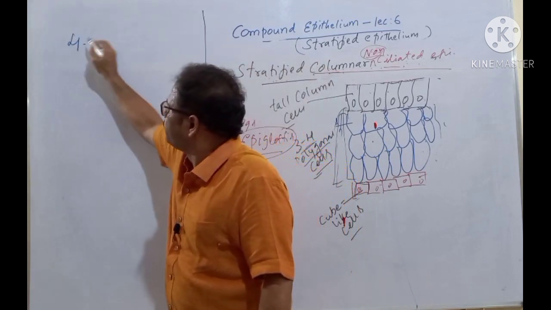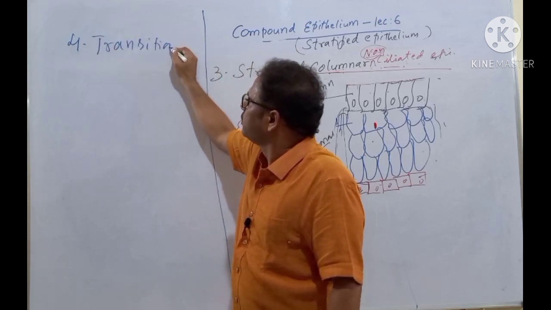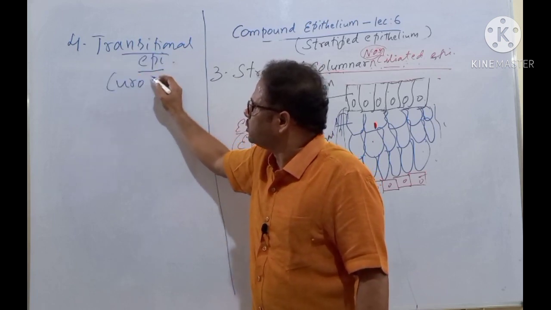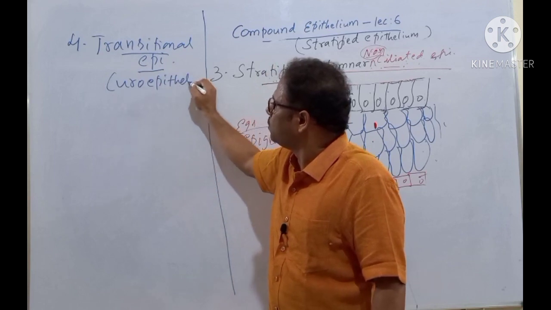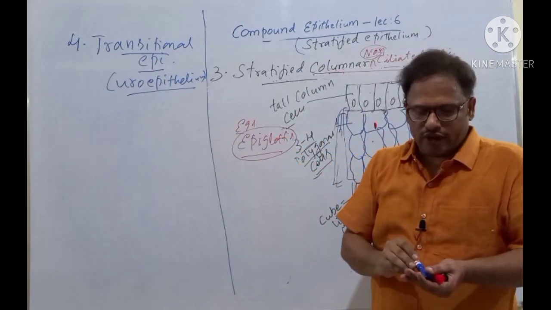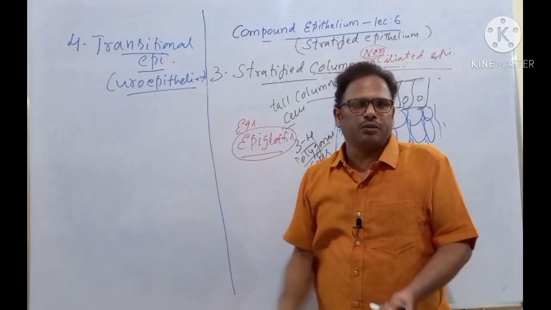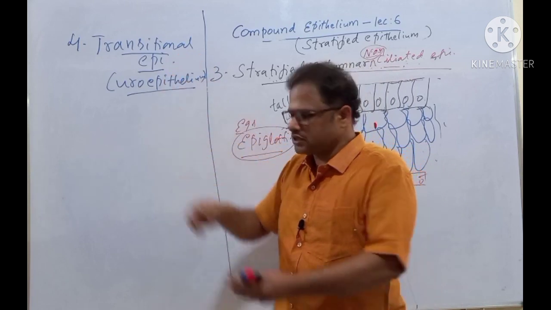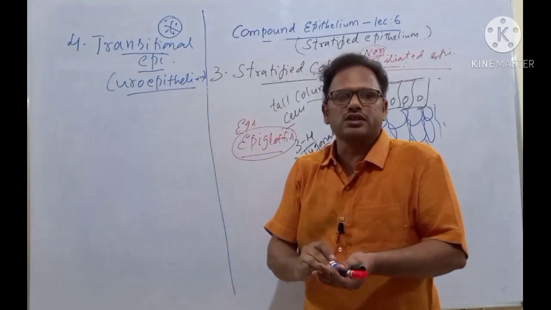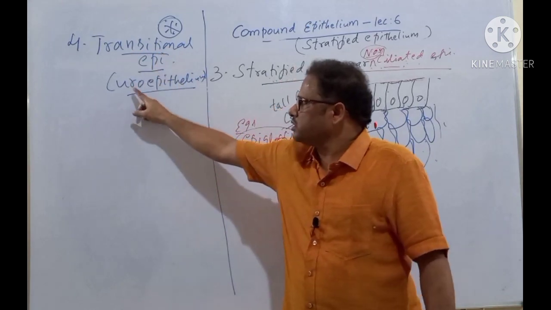The fourth aspect is called transitional epithelium. Transitional epithelium is also called uroepithelium. This is a special type of compound epithelium. I told you that only 3 are there, but here the fourth one is there. This is very, very important from the NEET point of view. All of you note down. Regularly, a NEET question comes from this aspect; it is one of the expected questions this time.